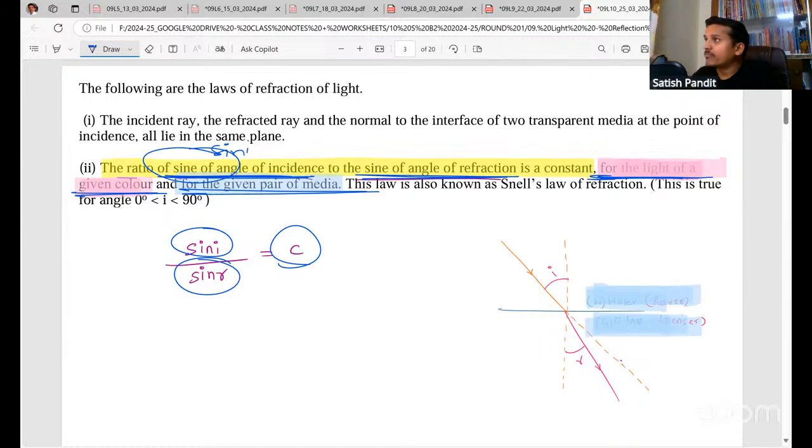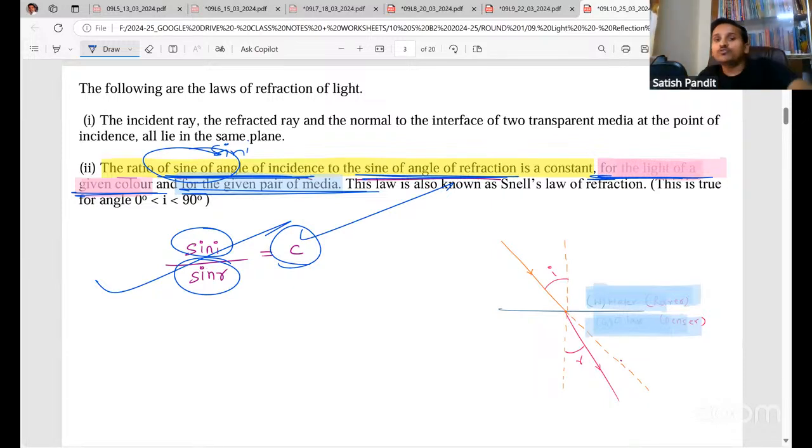And for a given pair of media, why is that important? Because when the media changes, the speed will be different. That is why the pair of media should be fixed and the light color should also be fixed. Then only this will work. Otherwise, it will not work. That means you'll get a different constant, a different value. The ratio will become different.